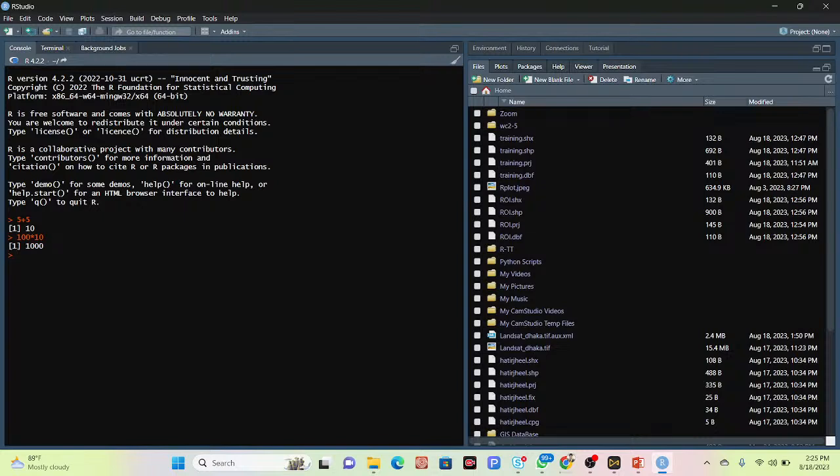But this is my console. In RStudio we can mainly work for that. Suppose you want to make any extra benefit in RStudio. Suppose at this time I can simply use here the plot, suppose 1 to 10.